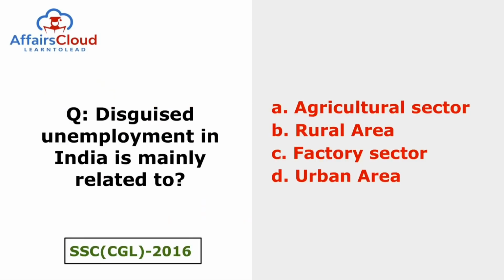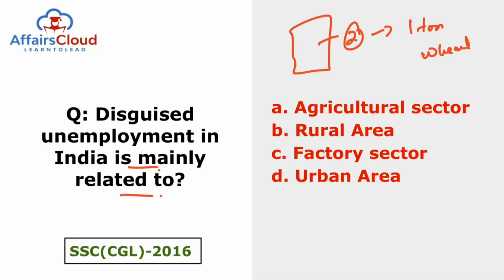What was the question of 24th of March? The question was, disguised unemployment in India is mainly related to. I gave you one example: there is a field and two people are working on this field and they are producing 1 ton of wheat. Then two more people join, relatives of these two, but the output is still 1 ton of wheat.